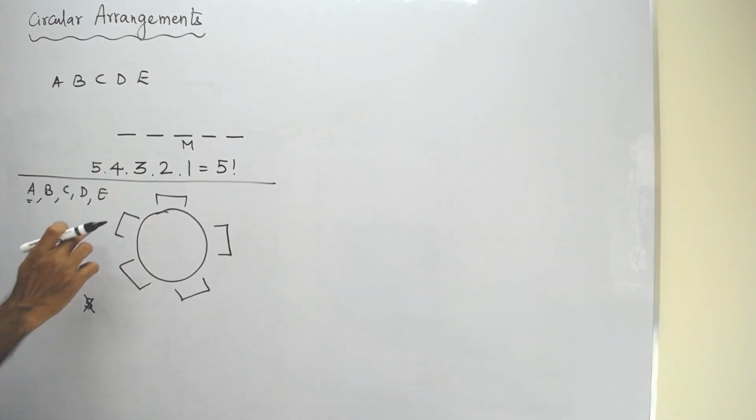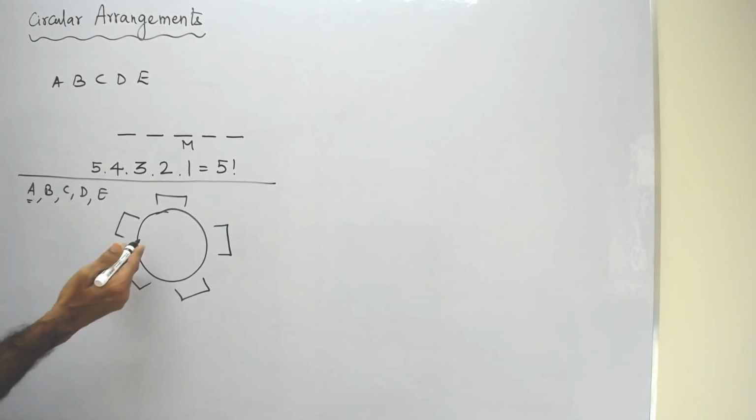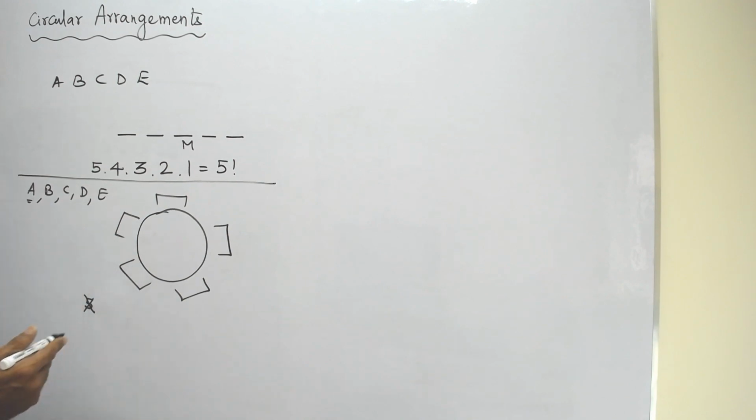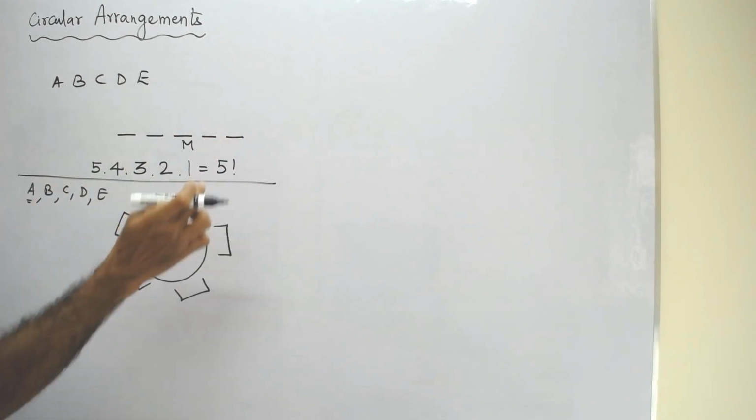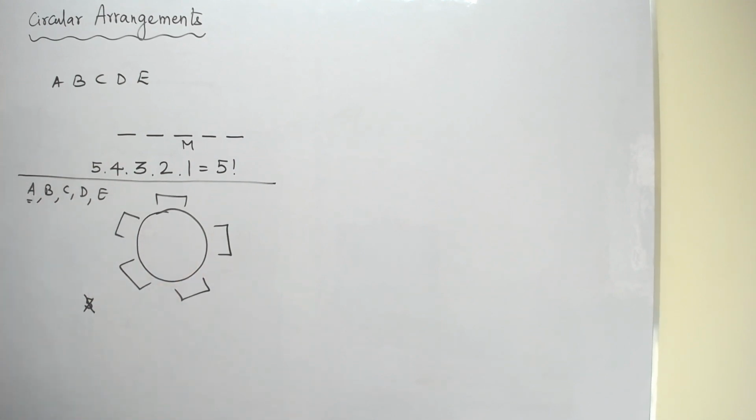The reason is there is no identity. For example, can you just tell me which is the middle chair? It is not possible. Can you tell me which is the first right from the middle chair? No. What is the leftmost seat here? No. Rightmost seat here? No. Please try to understand. This is the main difference between linear arrangement and circular arrangement. In a circular arrangement, unless one person occupies a chair, the chairs do not have an identity.